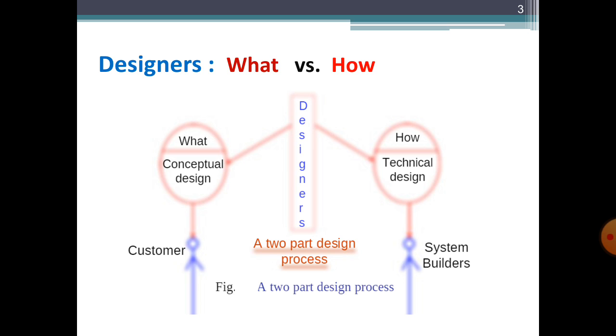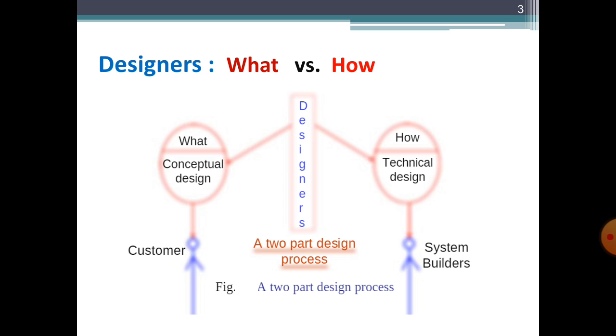In the what part, we are concerned with what kind of services are demanded by the customers, which are usually carried out in the requirement analysis and gathering phase. Here we are only concerned with what the system will do. We will not go into more detail about how the system will perform its functions. The what part is separate and the how part is separate.